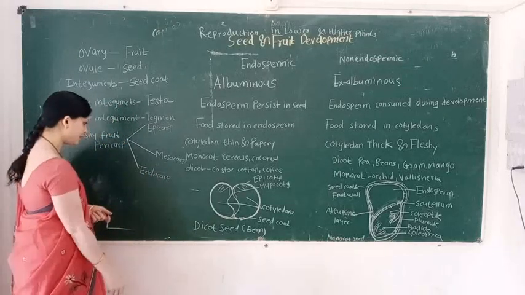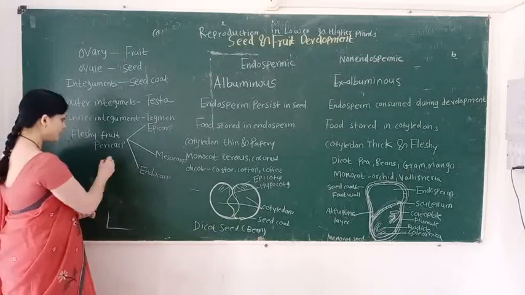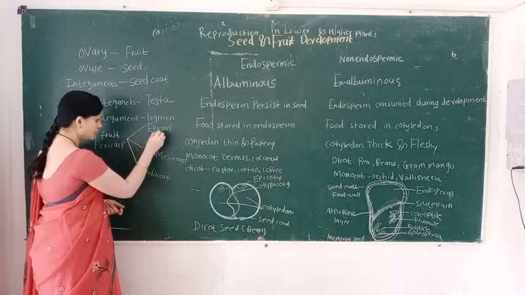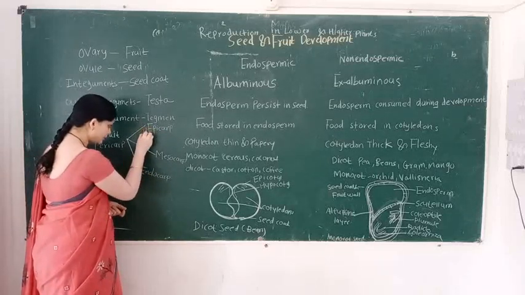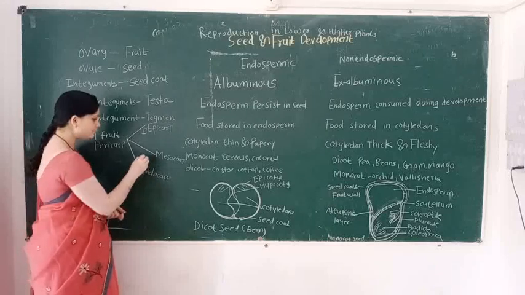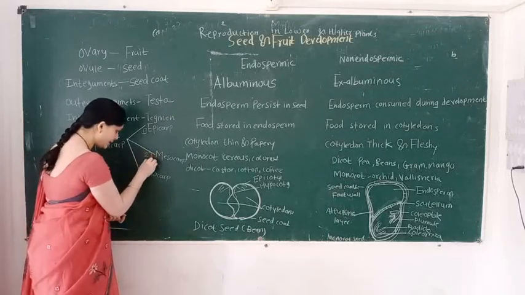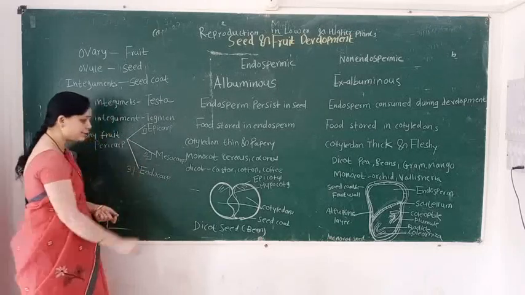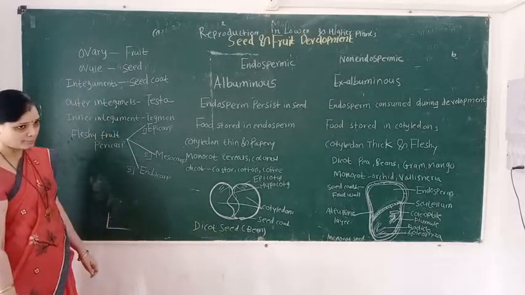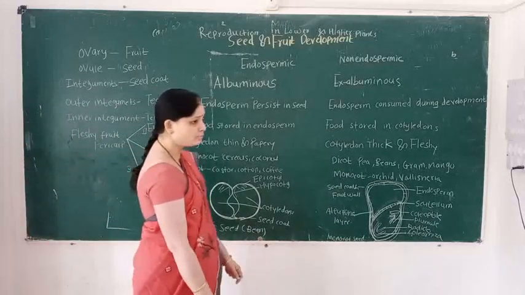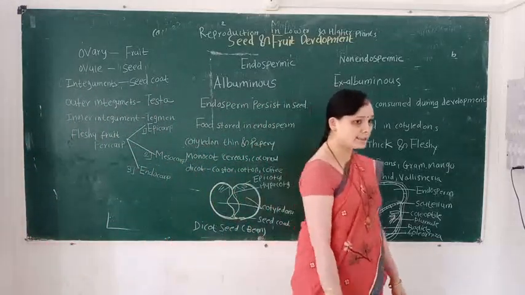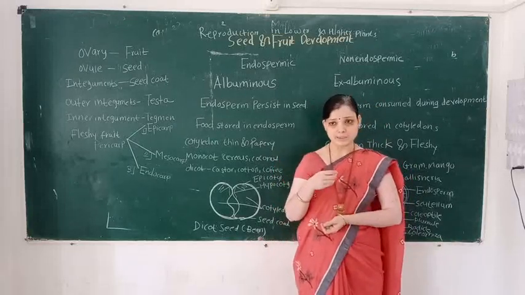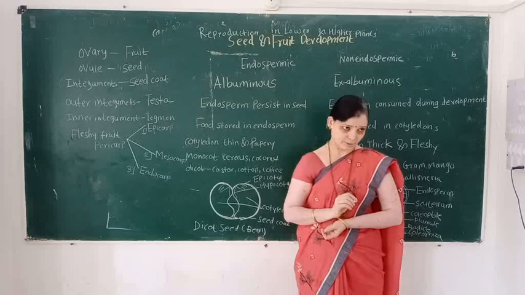When fruits are fleshy, the pericarp is divided into three layers: first layer epicarp, second layer mesocarp, and third layer endocarp. And it also includes the seeds. Inside the fruit, a number of seeds are present.